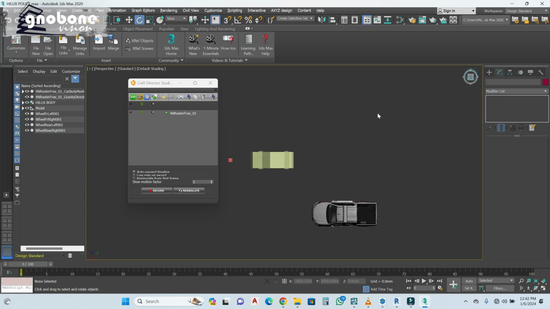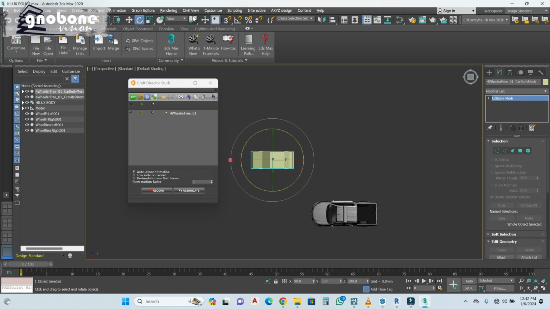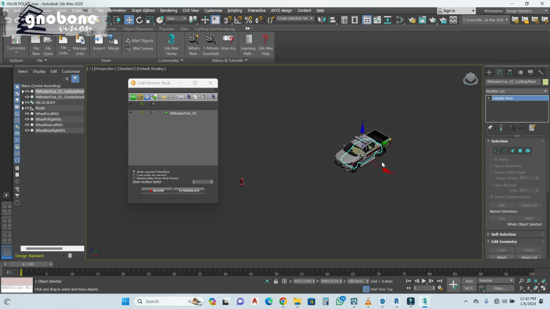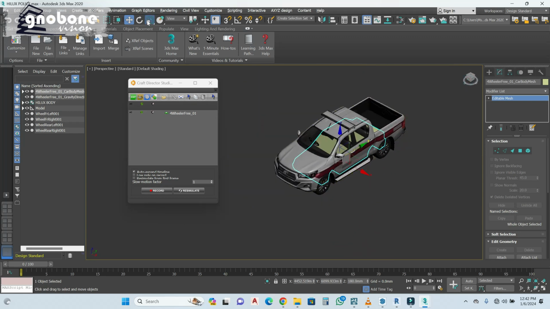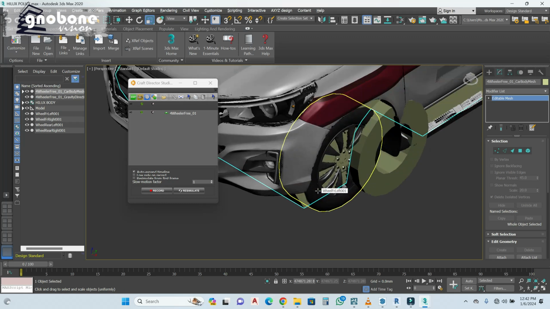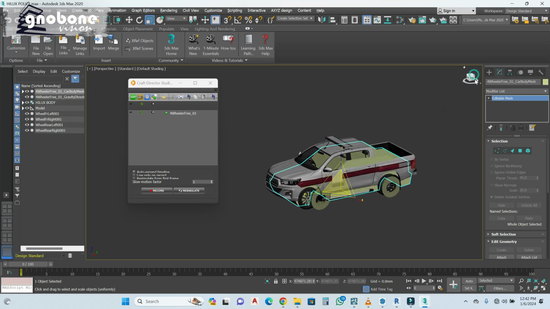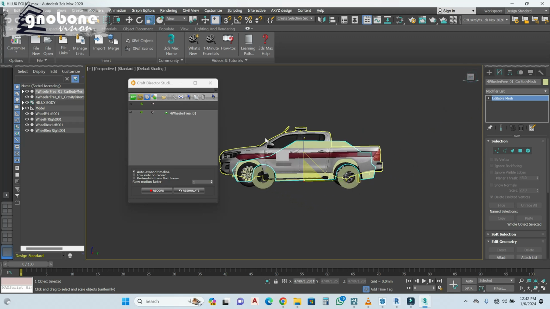Okay, we have that. As we remove the car to align with our car, what I normally do is I increase the scale just a bit. So you notice the tires are not aligned.